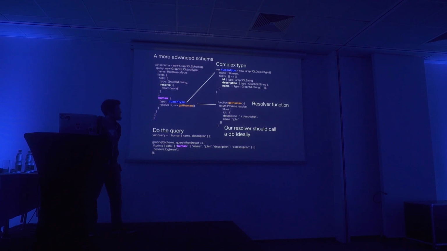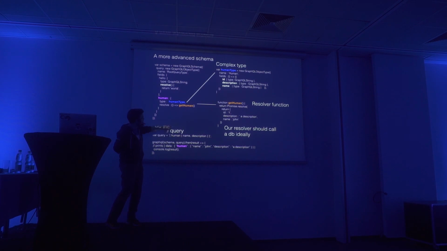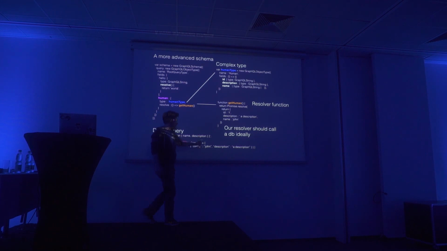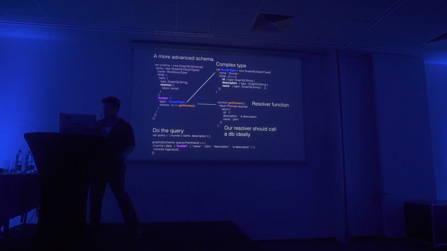All right. So once we do our query here at the bottom left, we see that we can specify human, because this is our new property. We can specify name and description. We don't want the ID, remember, we decide. So we decide for name and description, and what we get back is John and a description. You're getting the hang of this, right?